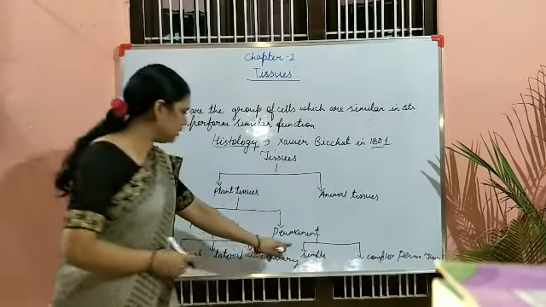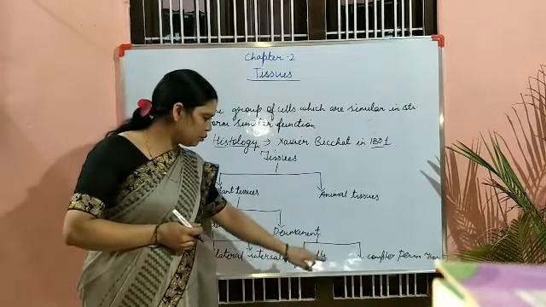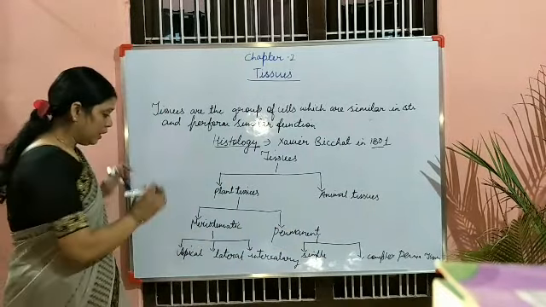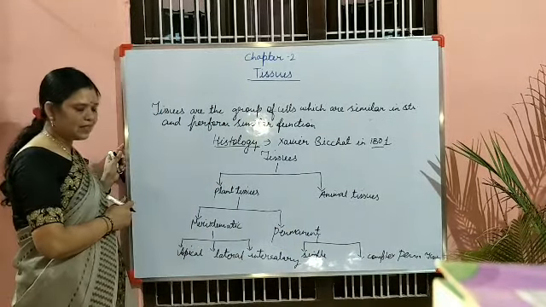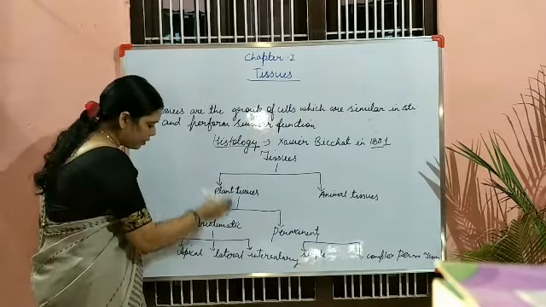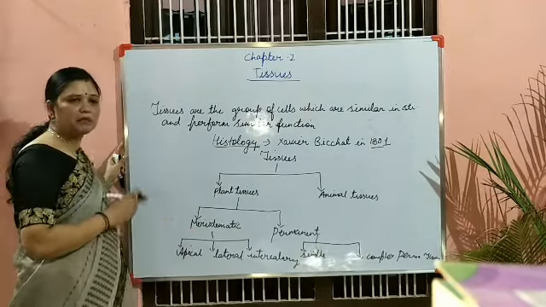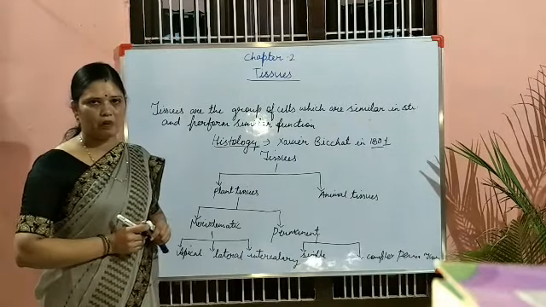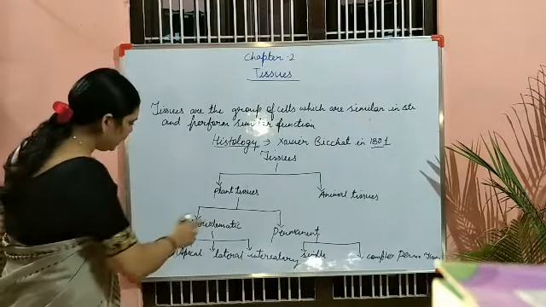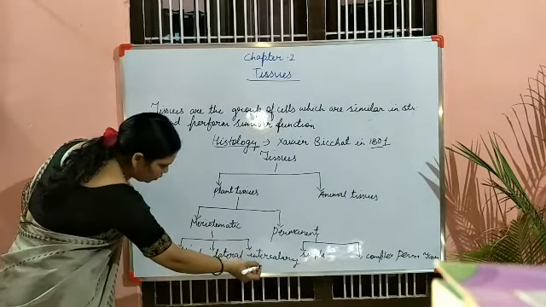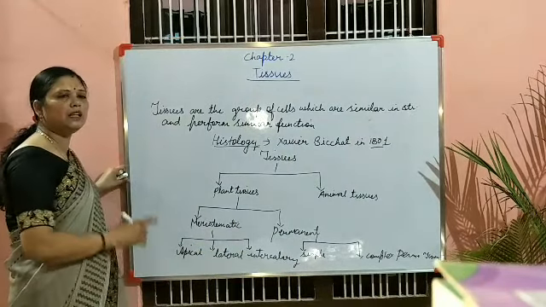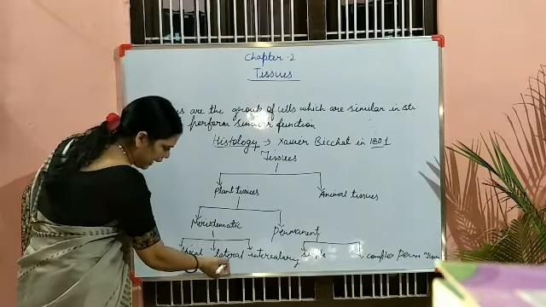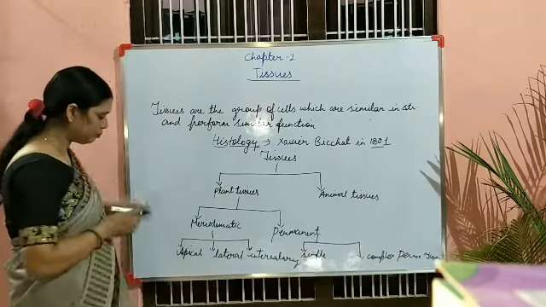So it's clear, permanent divides into two, simple and complex. Maybe the question in the examination will be to classify the meristematic tissue on the basis of their position in the plant body. So your answer would be that these are categorized into three on the basis of position in the plant body, that is apical, lateral, intercalary.